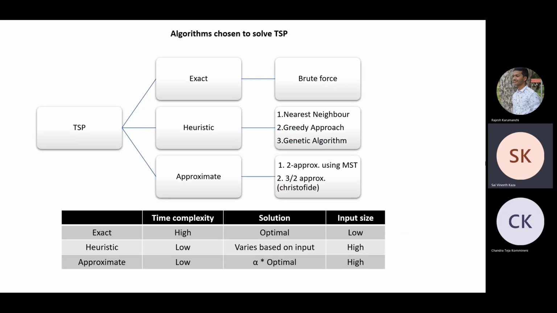If we want an optimal solution, we will pick the exact approach, or if the input size is low, we pick brute force again. But if you pick the exact approach, the time complexity will always be an issue. And if you need an approximate solution, you need to go for the approximate algorithms. Or if you want a greedy approach or something, you can go for the heuristic one.